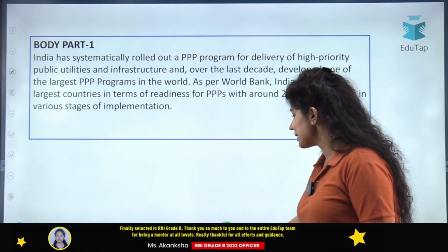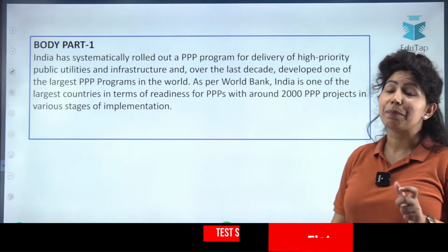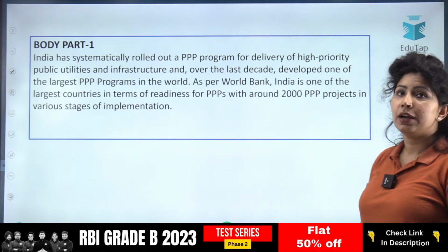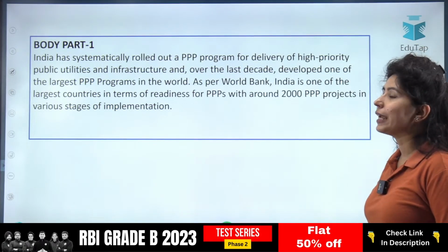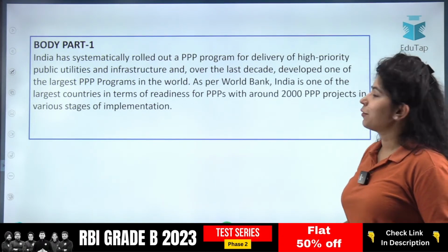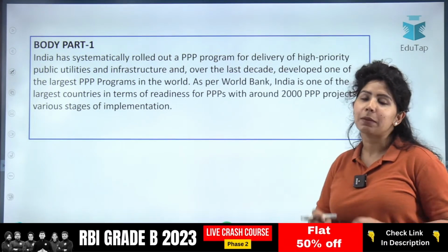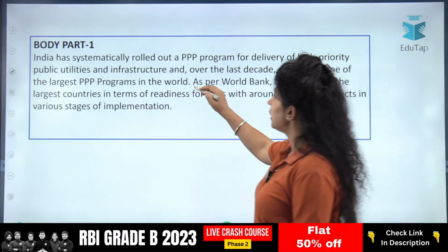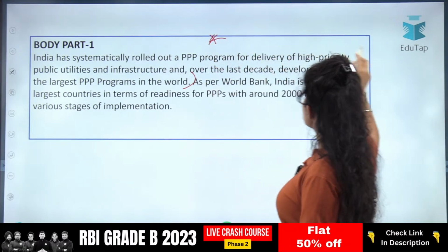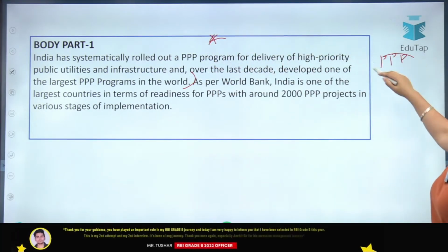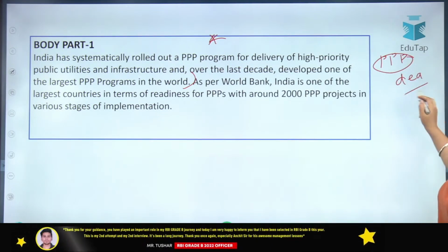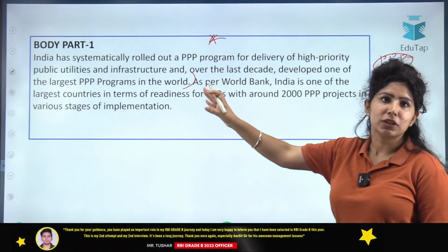So India has systematically rolled out a PPP program for delivery of high priority public utilities and infrastructure, and over the last decade developed one of the largest public-private partnership programs in the world. Very important for you. Again, this is on the website of public-private partnership of the Department of Economic Affairs. This is directly mentioned there.